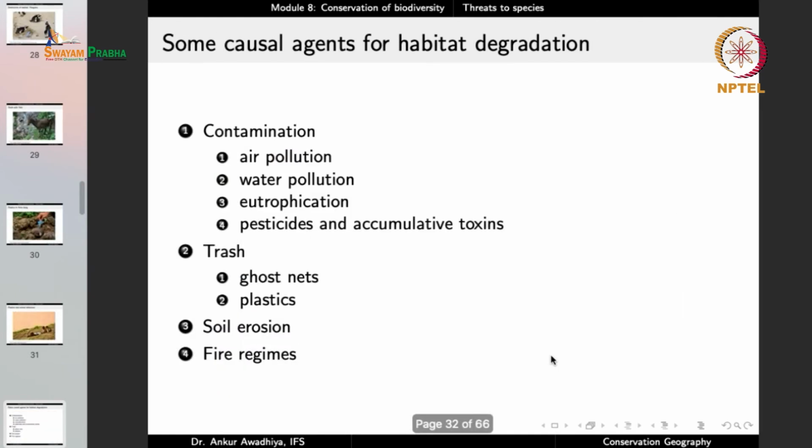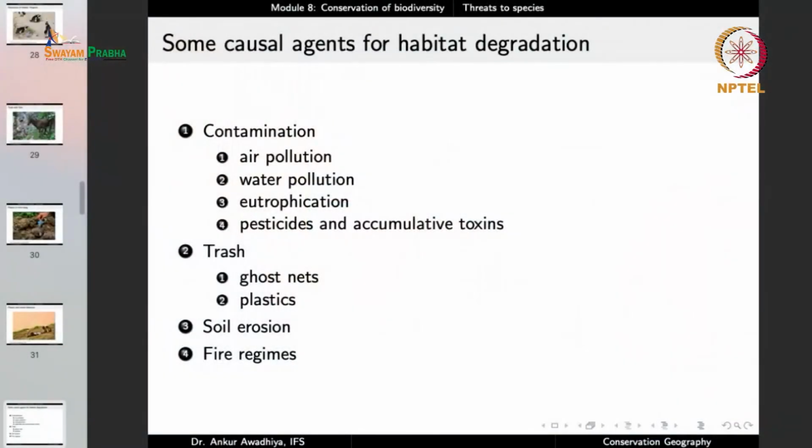Again, trash. So these are habitat degradation mechanisms. We have soil erosion. If soil gets eroded, again the habitat is degraded. The quality is reduced. Not just the quality of the land, but also the quality of water. So the water will have so much sediment that it will not be suitable for drinking or for swimming of different animals and so on.